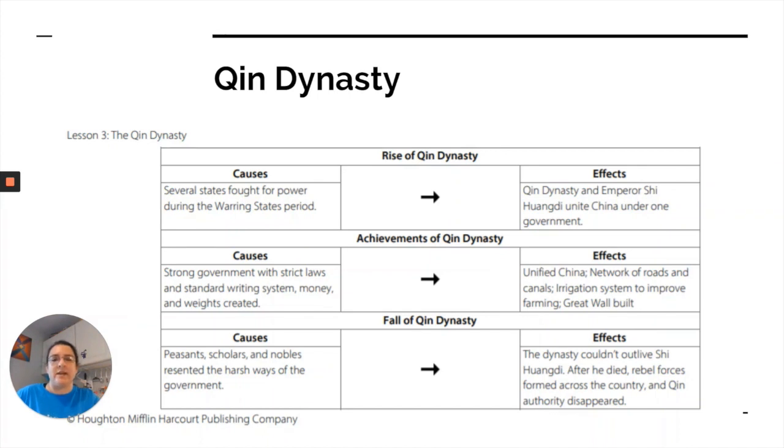He had a standard writing system, standard money system, and standard weight system, but these also led to good things like a network of roads and canals across all of China and irrigation routes that helped the farmers. He also started building the Great Wall of China.